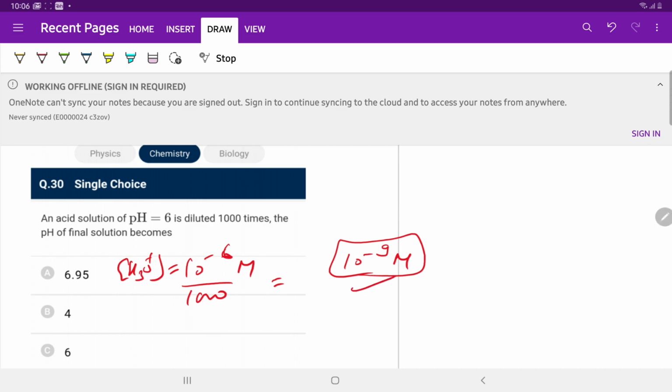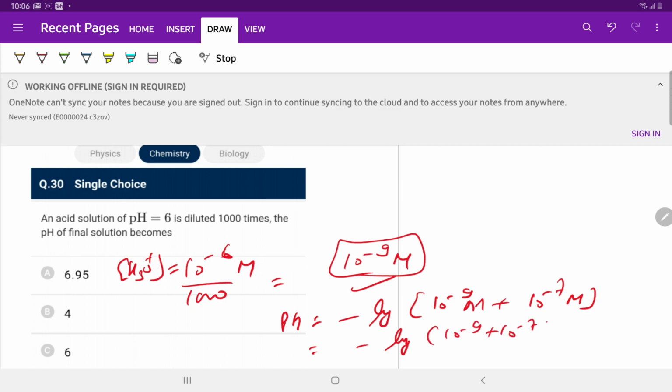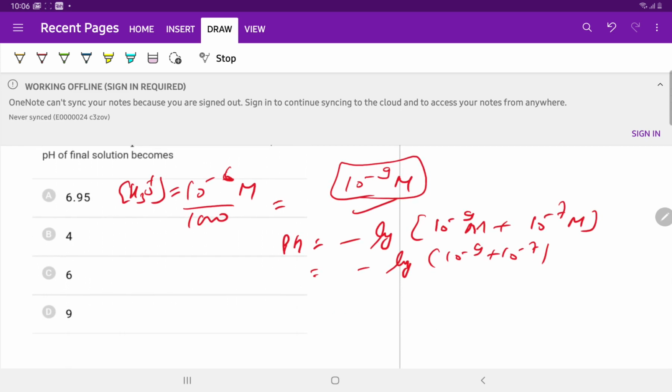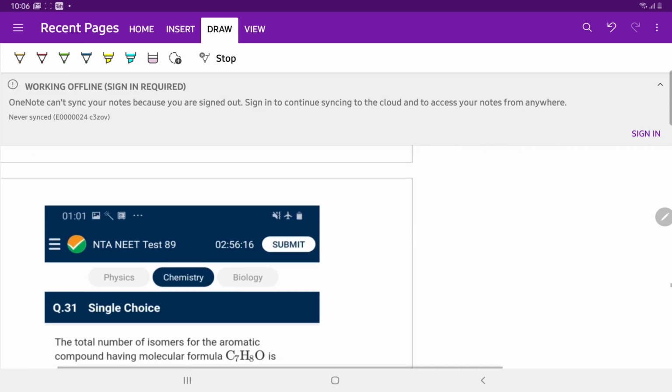This is a very low value for hydronium ion, so pH is equal to negative log of 10 raised to power minus 9 molarity from the acid and 10 to the power minus 7 molarity from water. So the value is negative log of 10 to the power minus 9 plus 10 to the power minus 7, which is equal to 6.95. Option A is correct.